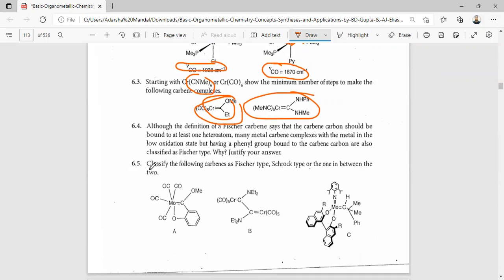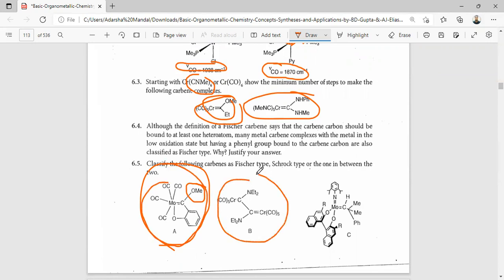So next question is classify the following carbenes as Fischer carbene, Schrock carbene, or between these. A is a Fischer carbene complex. Here the heteroatom is present and the metal is in a low oxidation state. B is also a Fischer carbene complex. Here also the metal is in a low oxidation state and a heteroatom is present.